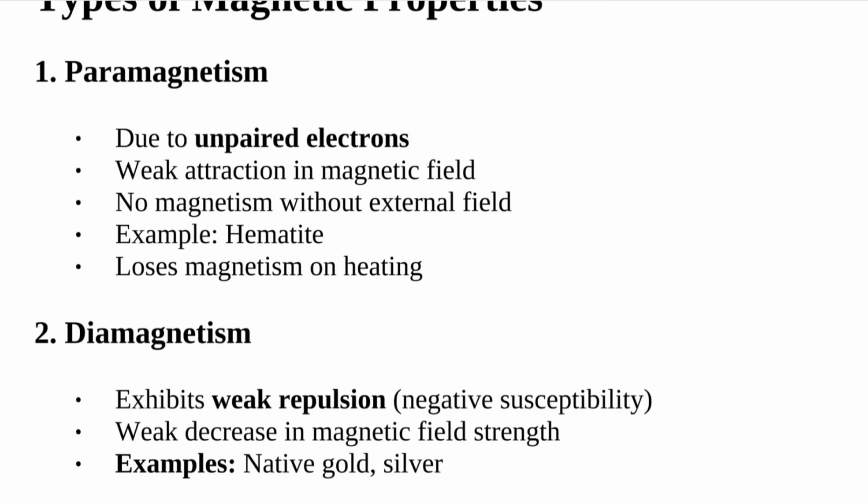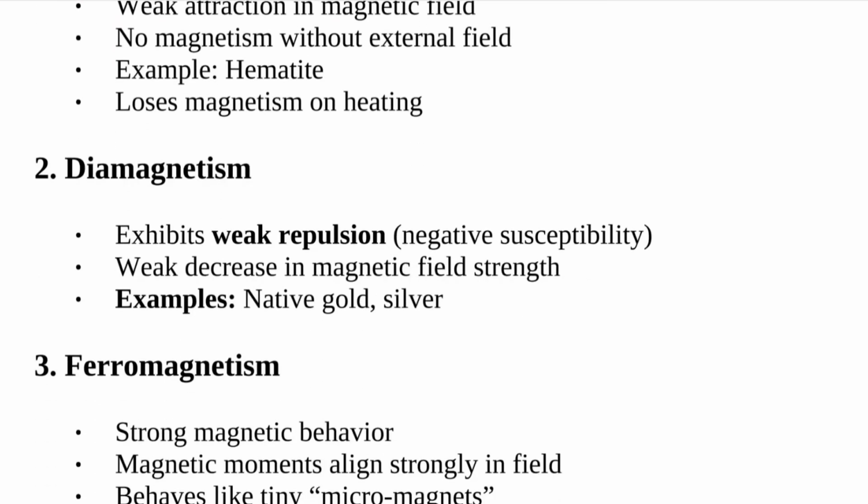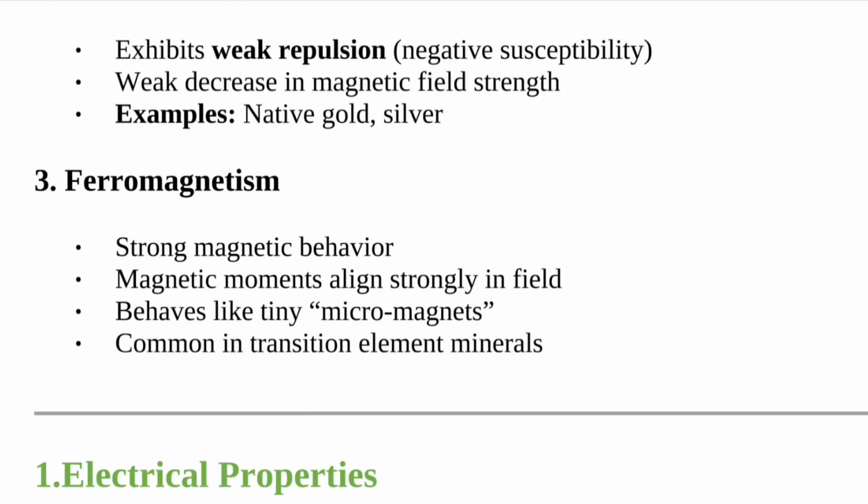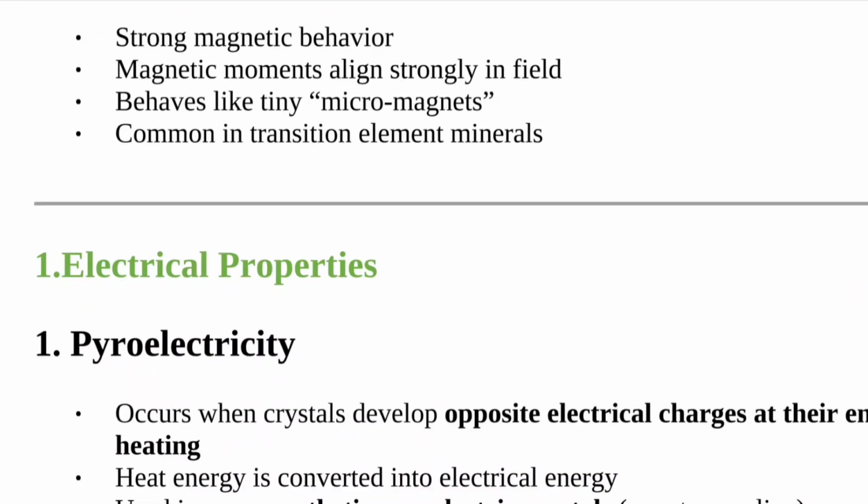Paramagnetism is due to unpaired electrons, with weak attraction in a magnetic field and no magnetism without an external field. Example, hematite, which loses magnetism on heating. Second type is diamagnetism, which exhibits weak repulsion, a weak decrease in magnetic field strength. Example, native gold or silver. Third is ferromagnetism, a strong magnetic behavior where magnetic moments align strongly in a field, behaving like tiny micromagnets, commonly in transition element minerals.